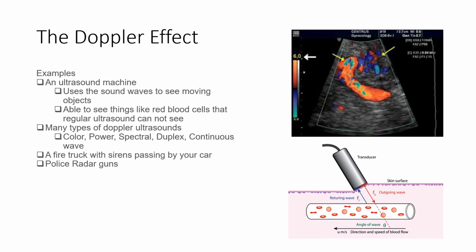Some examples of the Doppler effect are an ultrasound machine, which uses sound waves to see moving objects. It's also able to see things like red blood cells that regular ultrasounds cannot see. Many types of Doppler ultrasounds could be color, power, spectral, duplex, or continuous waves, a fire truck with sirens passing by your car, or a police radar gun.